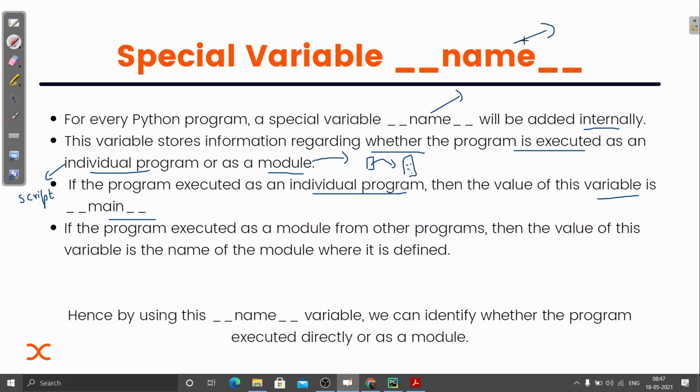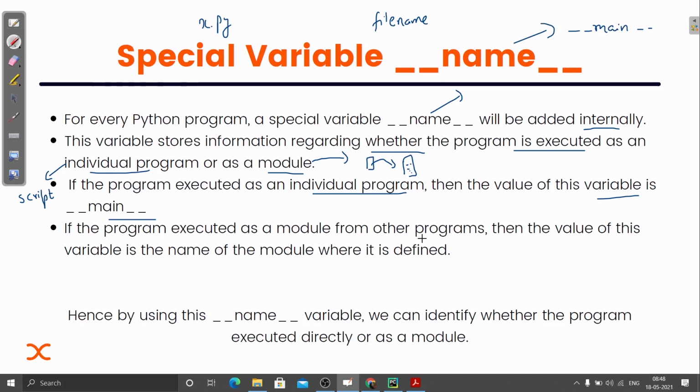We know that the name of a script is fixed, it is __main__. And what is the name of a module? It is the file name, whatever we defined. It can be x.py, it can be xyz.py, so the xyz part will be the name of the module, and it will be stored inside __name__.